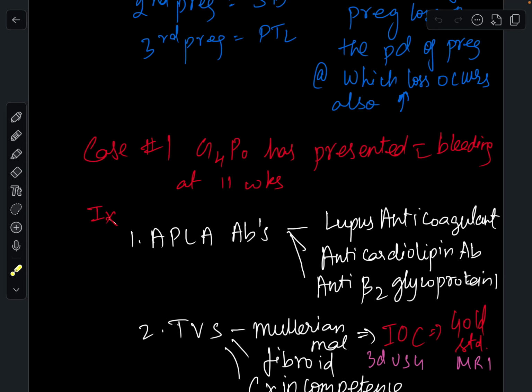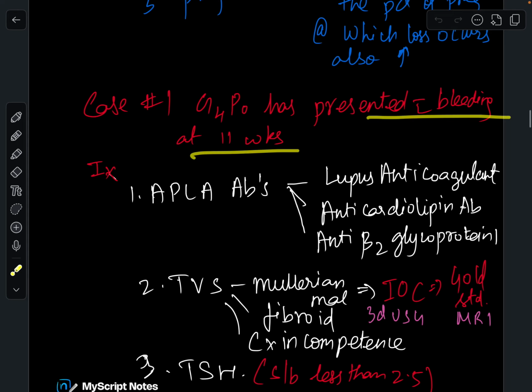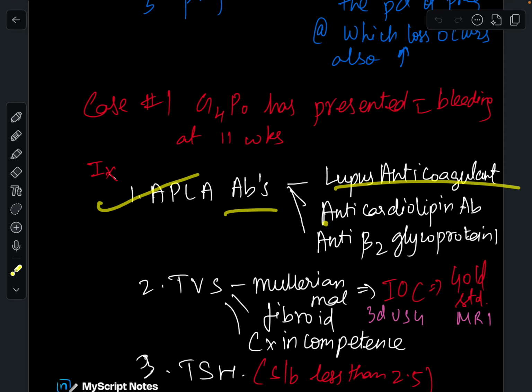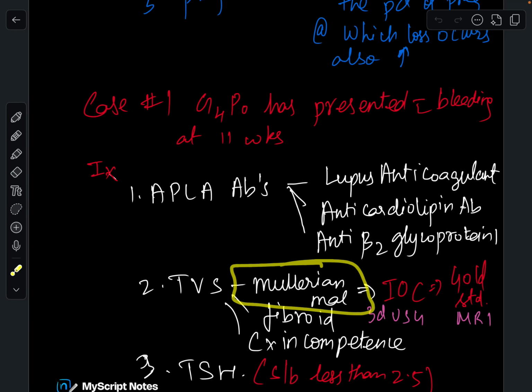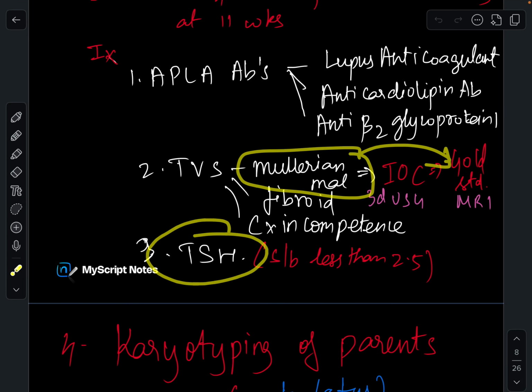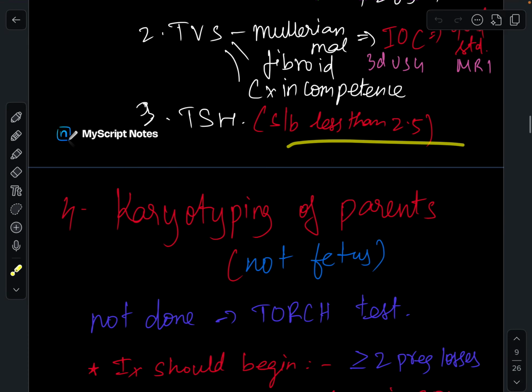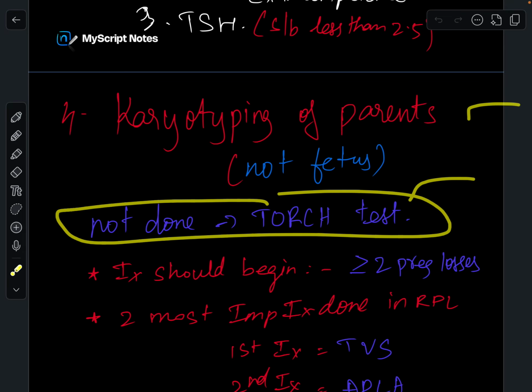A G4P0 has presented with bleeding at 11 weeks. The investigations will be APLA antibodies, that is lupus anticoagulant, anticardiolipin antibody, and anti-beta 2 glycoprotein, and TVS. Mullerian malformation, fibroid, and cervical incompetence can be picked up at TVS. The investigation of choice for Mullerian malformation is 3D ultrasound, and the gold standard is MRI. You have to do the TSH investigation; it should be less than 2.5. Karyotyping of parents should be done. The test that is not done is the TORCH test.